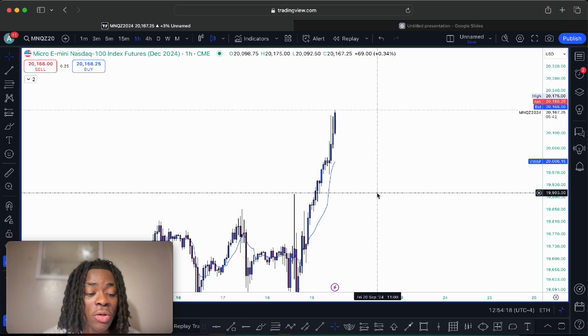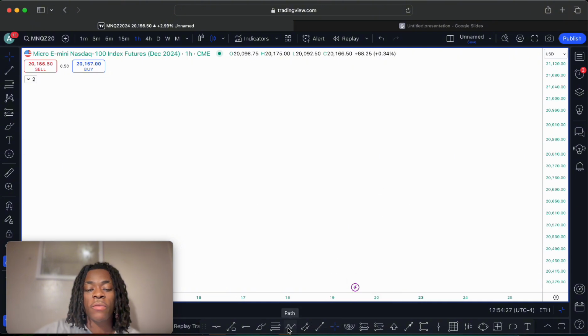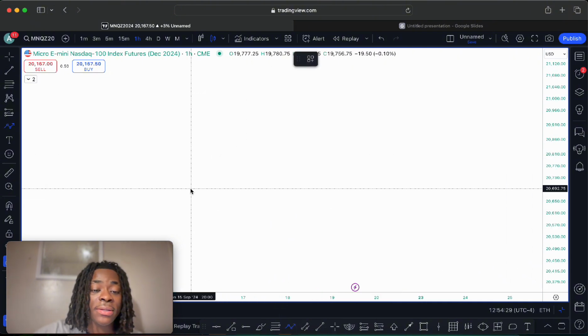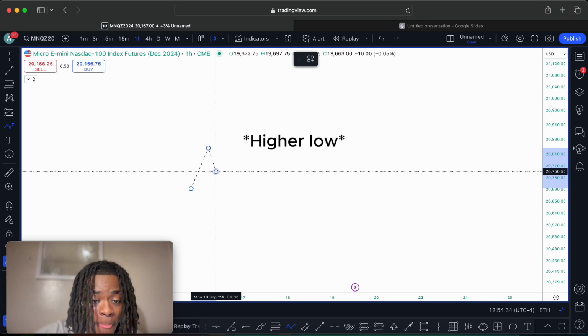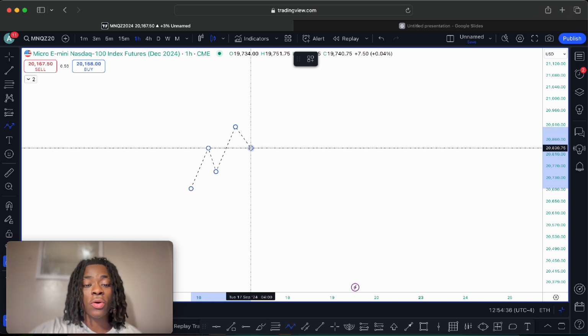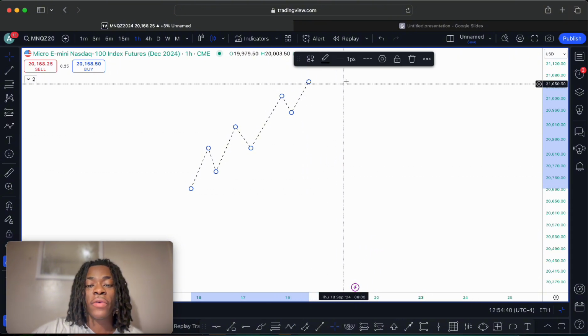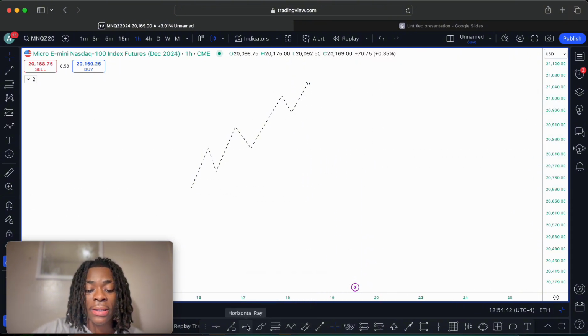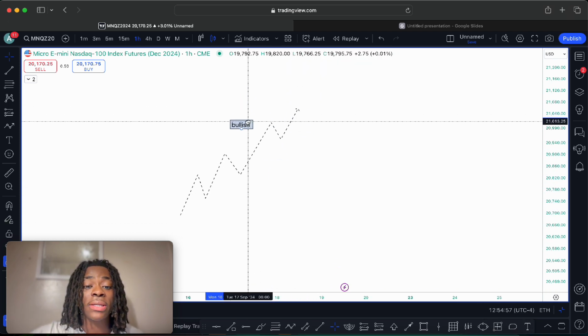Now, whenever you hear the term bullish, it essentially means the market is going up. For example, whenever we hear the term bullish, that means the market is making higher highs and higher lows. So whenever you see the market like this, it means that the market is in a bullish market. Whenever you hear the term bullish, it means that the market is in an uptrend.